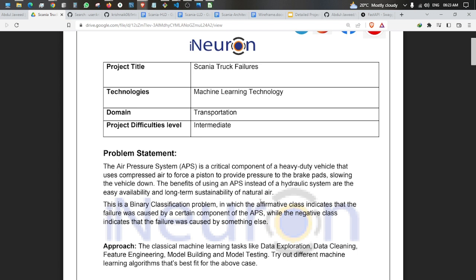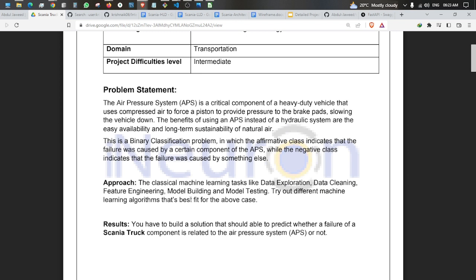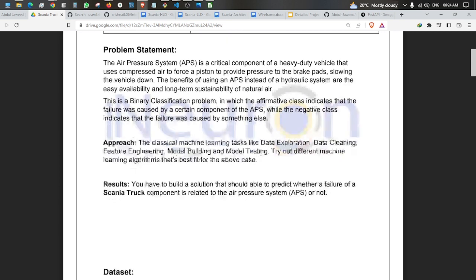Like other classification projects, the tasks are: first data exploration, data cleaning, feature engineering, model building, and model testing, as well as deploying the model through FastAPI as the backend. The result of the project is that you have to build a solution able to predict whether the failure of a sensor fault component is related to the APS air pressure system or something else.